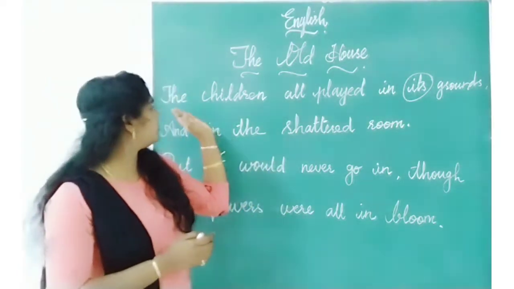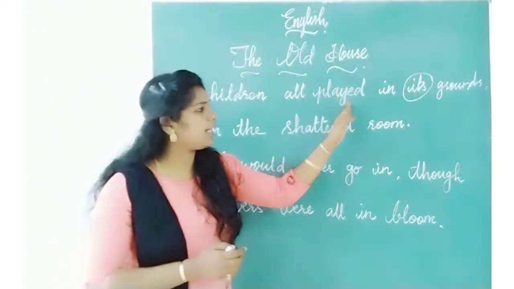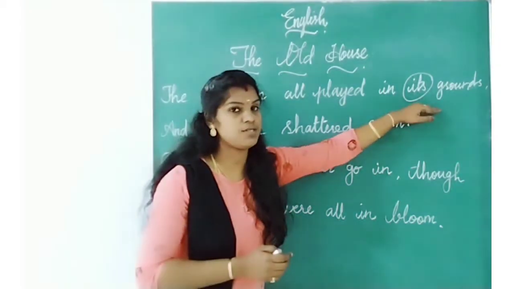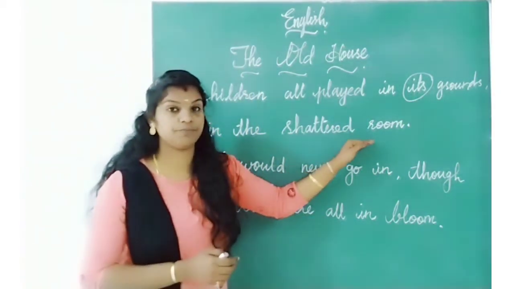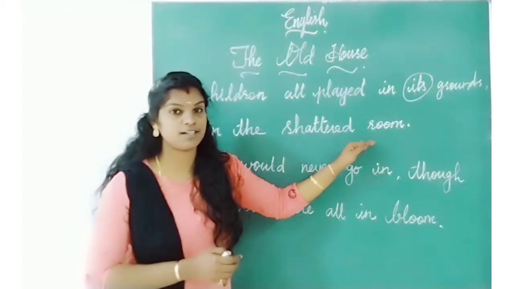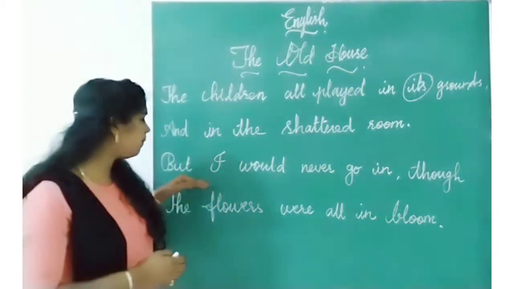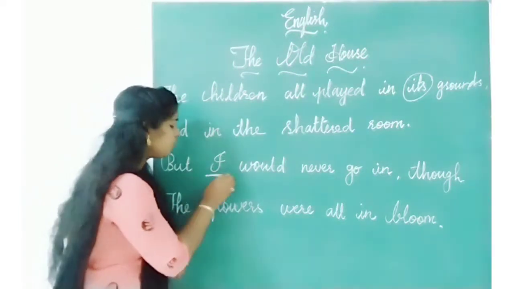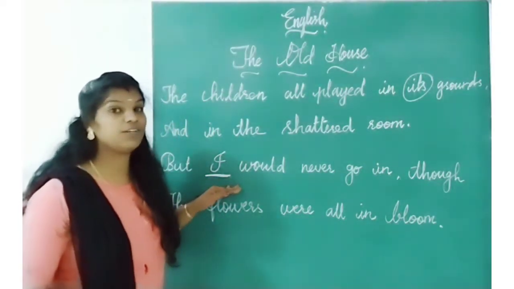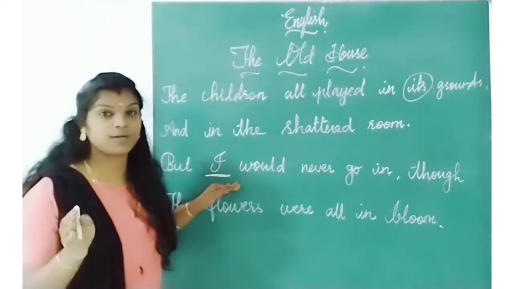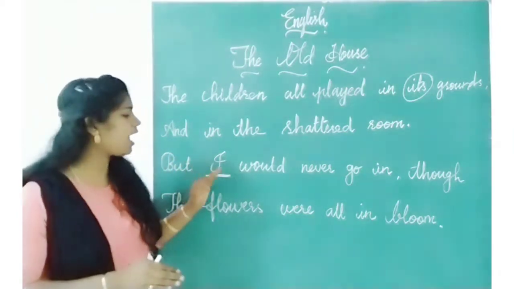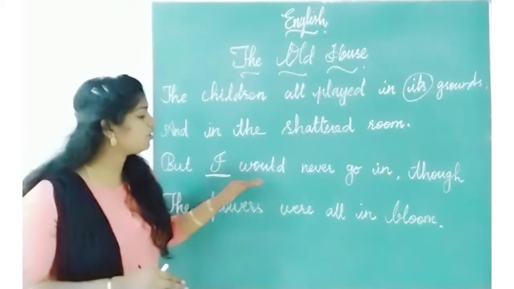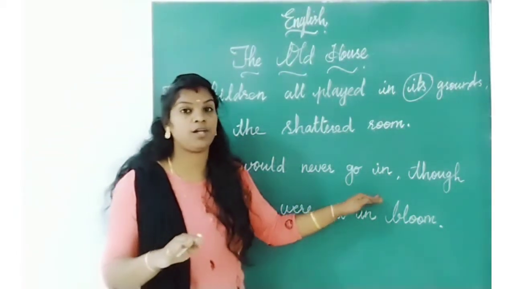The children all played in its grounds and in the shattered room. Have you got it till now? But I, who is I here? Very good. That particular child. But I would never go in.